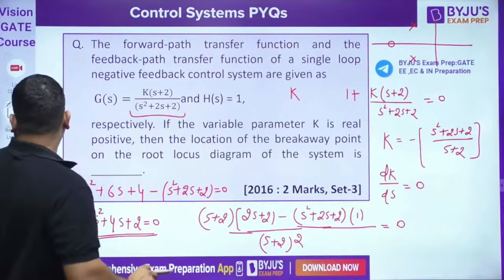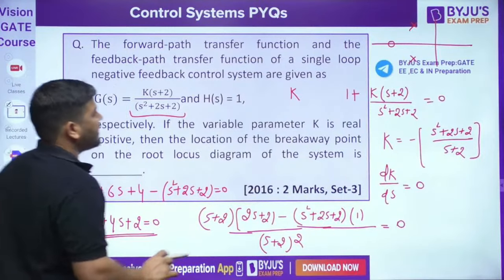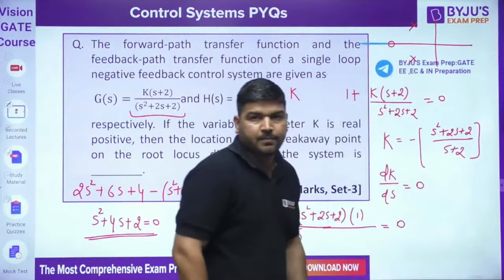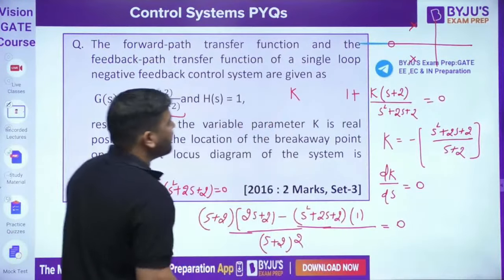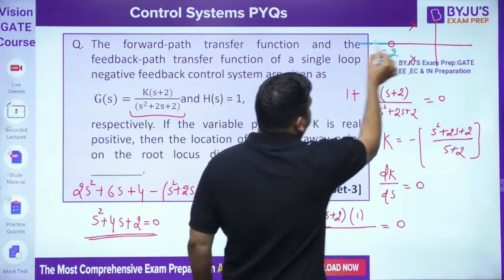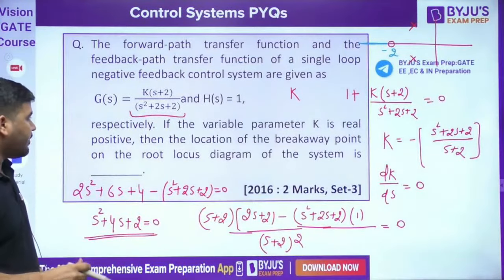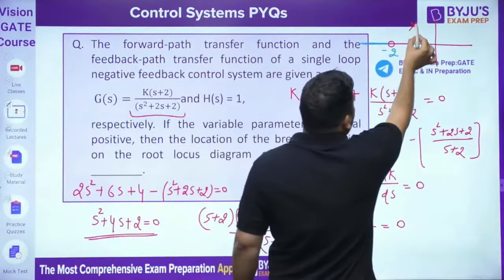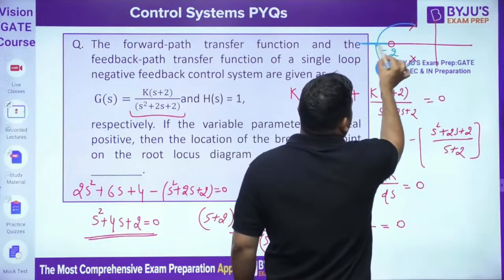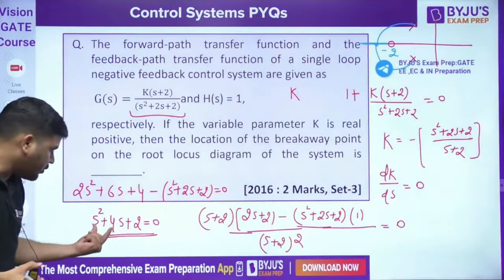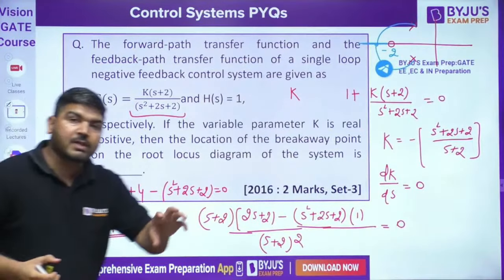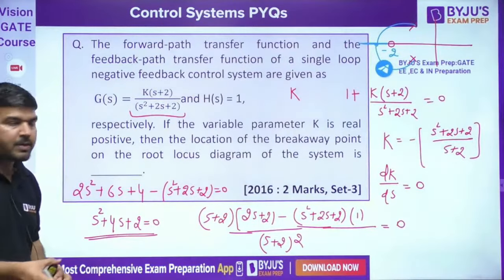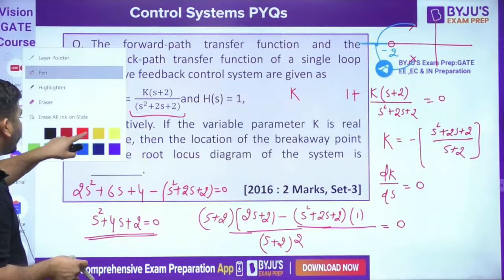So if I see which part of the real axis will be the part of root locus, this will be the part of root locus. It means it should actually be a break-in point, not a breakaway point. So the break-in point will be less than minus 2. You will get 2 values here, but the value which is less than minus 2 you have to select. So you can easily calculate from here. That's easy peasy. Okay, let's come to the next question, guys.